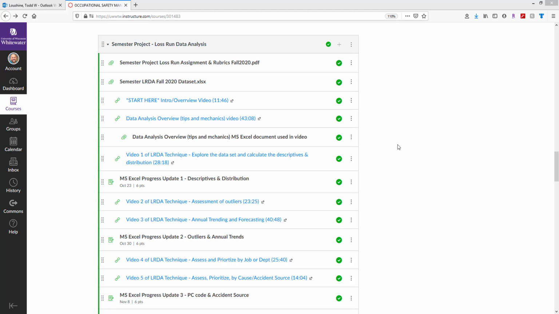Here's what I'll start with. As you can see, we've got the Canvas site right here. The bad news is I found that there was an error in our original data set. The good news, it doesn't really change anything we've done so far, but there is a little bit of work we need to do. The new one is posted under the semester project tab. Second one down, semester project. This is the updated version. I got rid of the old one.